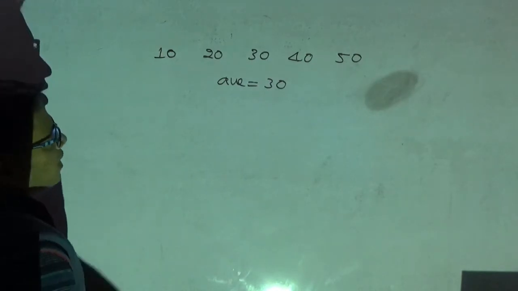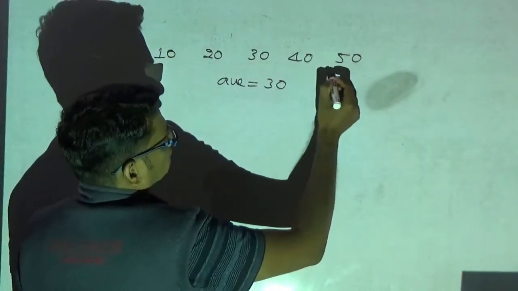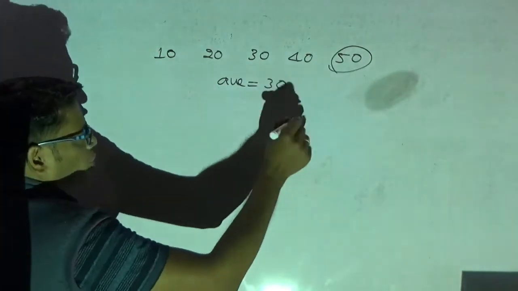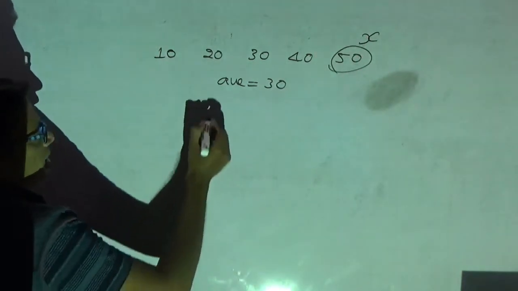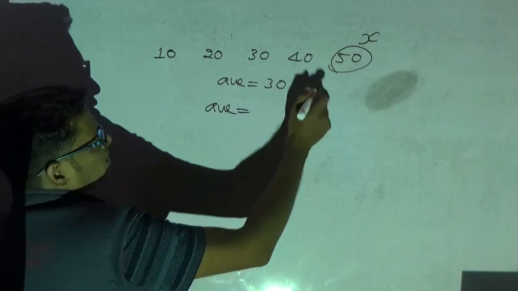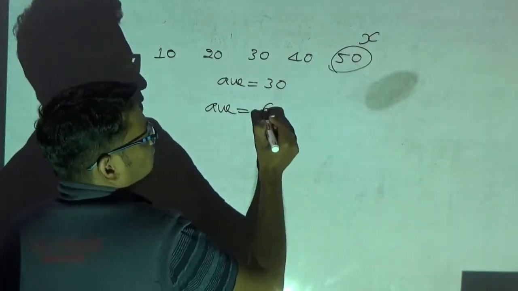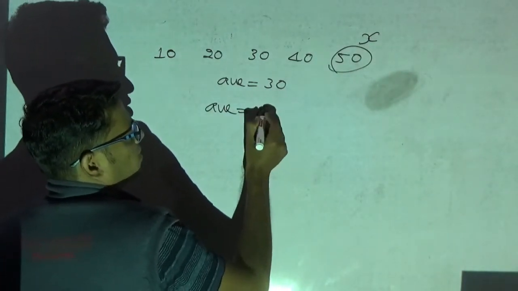Now, they will ask you, instead of this person, okay, instead of 50, a new person will come, whose age I don't know, X. Okay. The average is increased by 10. The new average is, for example, if they give the new average is 40.